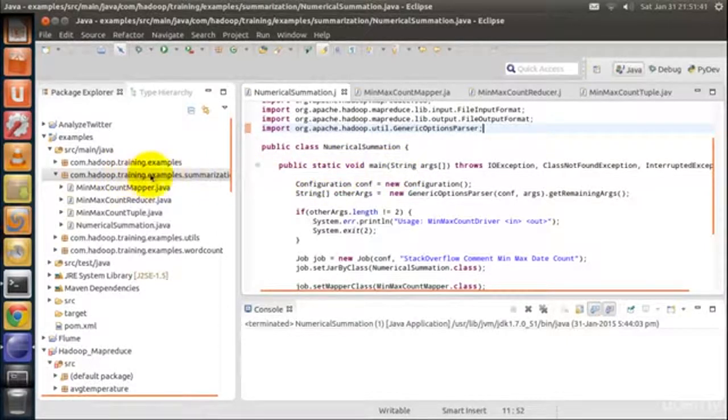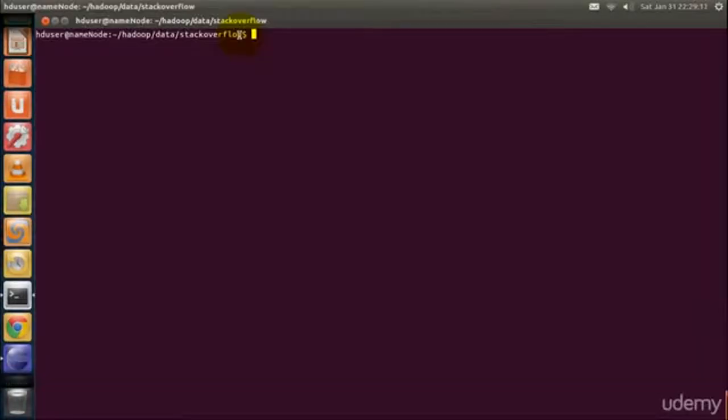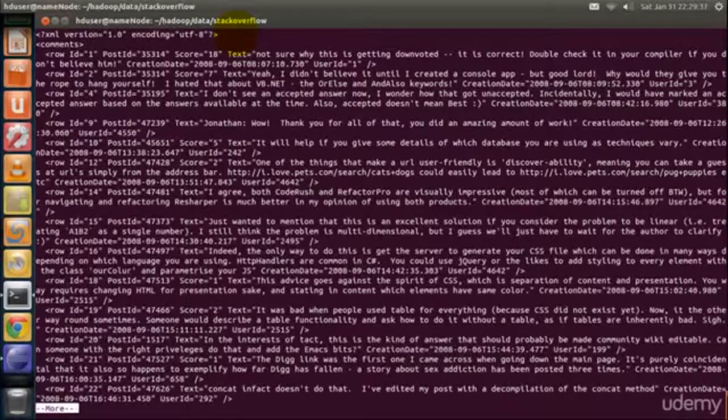This is our MapReduce program. It processes the comments dataset and determines the first time and the last time a user commented. It also counts the total number of comments from each user. Before we understand the program, let's see the comments dataset. Here is the comments dataset.